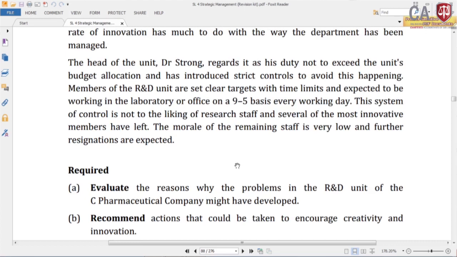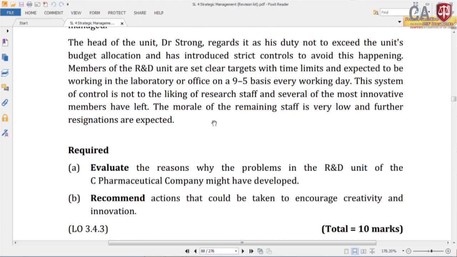Then the second problem is that this organization has a more mechanistic structure, right. So that discourages innovation and creativity; those are the two problems they have. Then part B: what can you recommend here? Recommend action that could be taken to encourage creativity and innovations. What are the different actions you can suggest to encourage creativity and innovations?